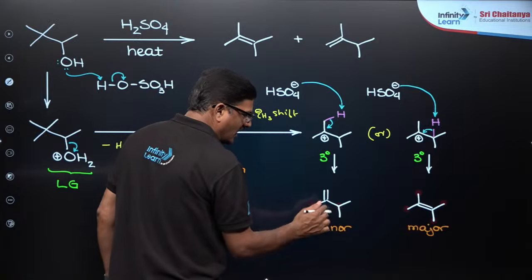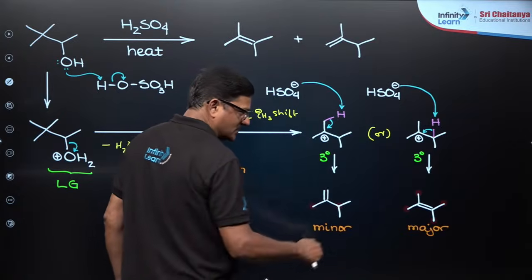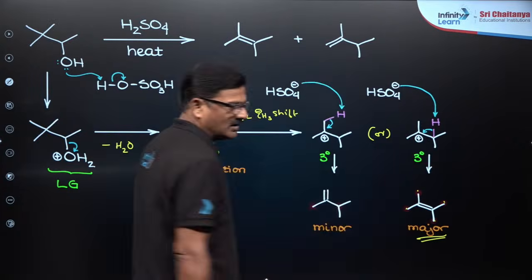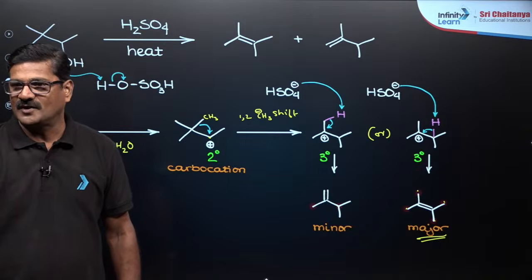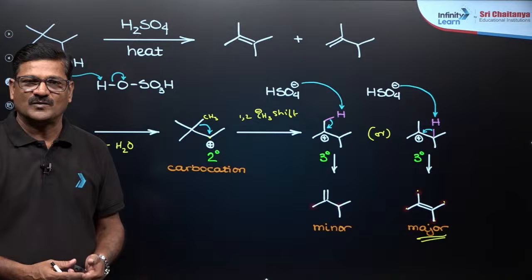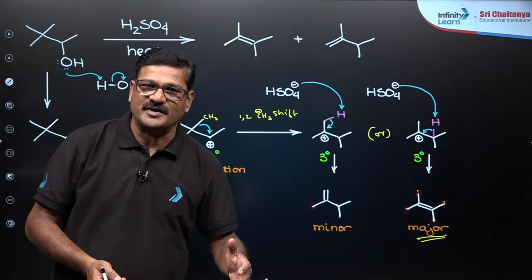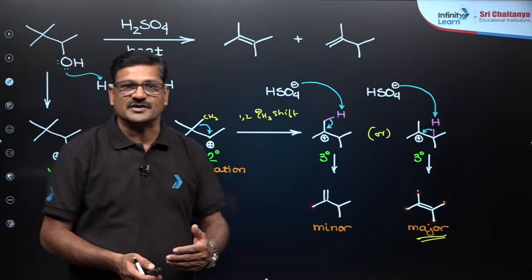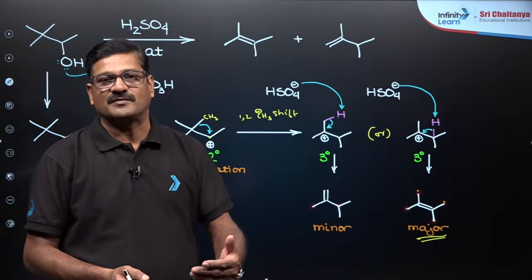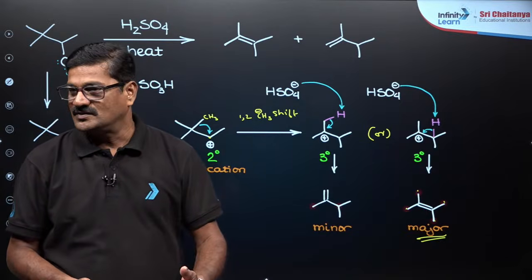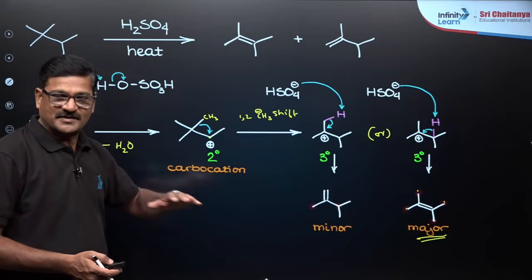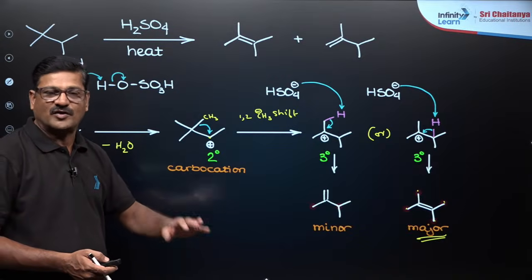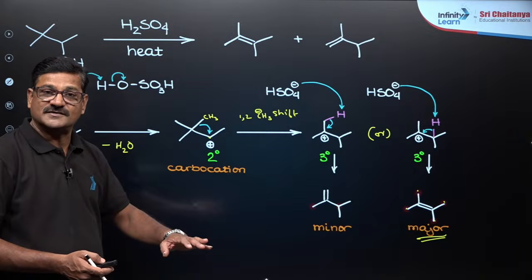If you see this product, I can see these 2 substituents are there. Here I can see 4 substituents are there. So the more substituted alkene is the major product. During an elimination reaction, the more substituted alkene is the major product. More substituted alkene means it can have more hyperconjugation structures due to more number of alpha hydrogens. So most of the elimination reactions follow Zaitsev products. Sometimes the Hofmann product is also formed. I am going to tell you what the condition is there. You can see the Hofmann product.